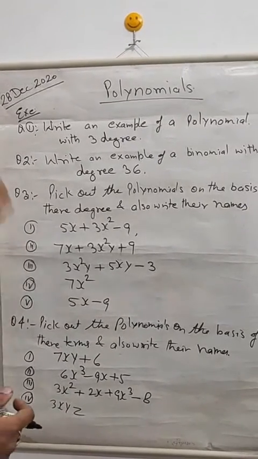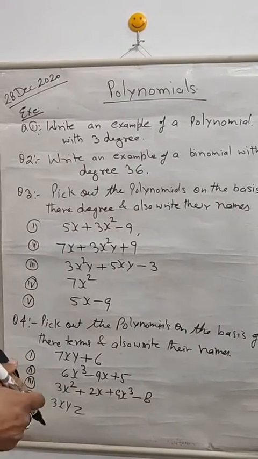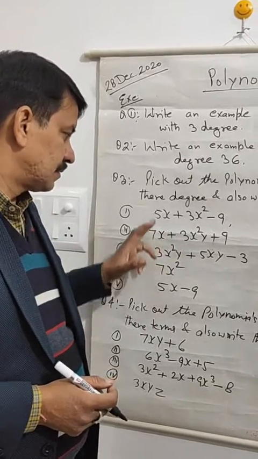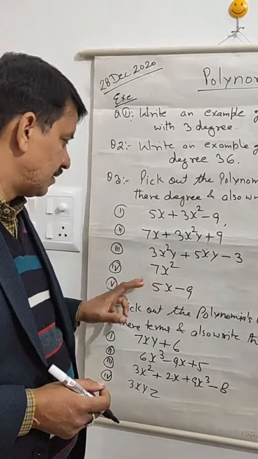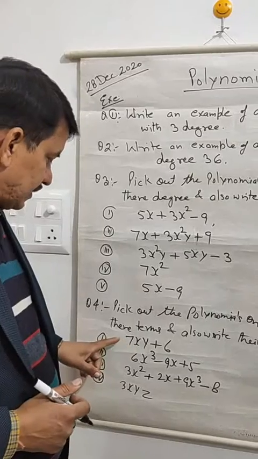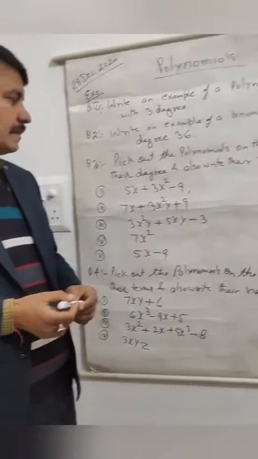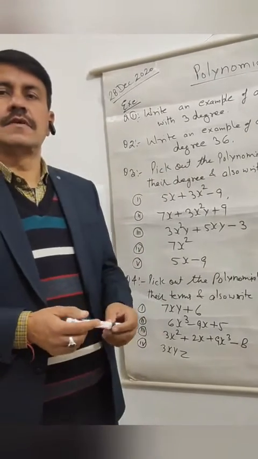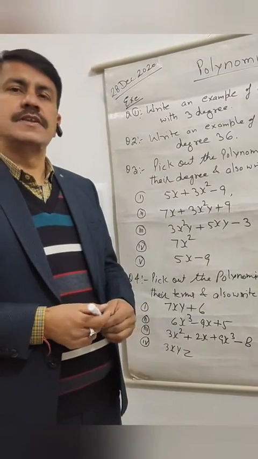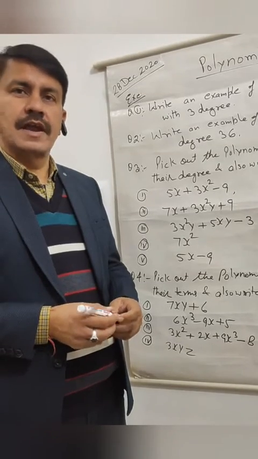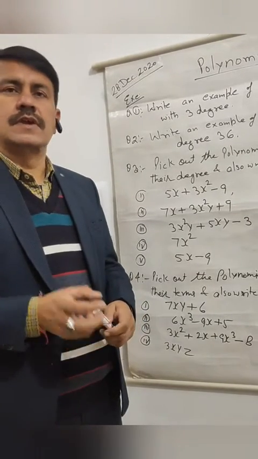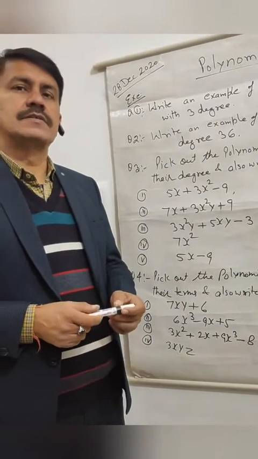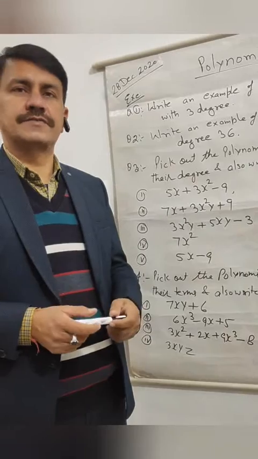And now you have to do one more thing, that you have to write the coefficient of x in each question. Coefficient of x in the first part, second part, third part and fifth part, and coefficient of x in the first, second, third, fourth part. Yes, now you have to solve these 4 questions, and if you have any problem, then you can comment on the comment section, and you can also write the answers of these questions in the comment section. We will discuss these questions in the next video.